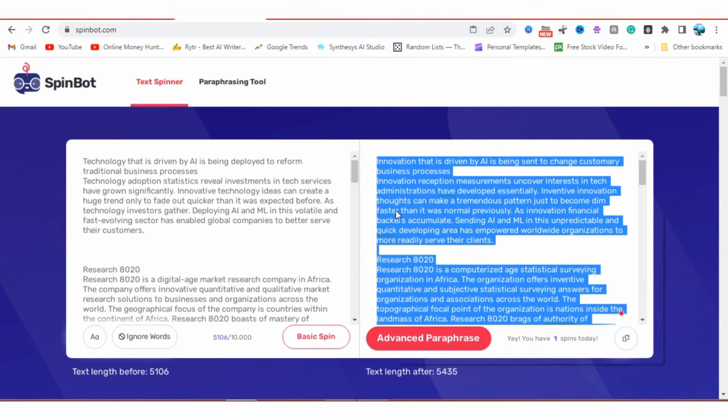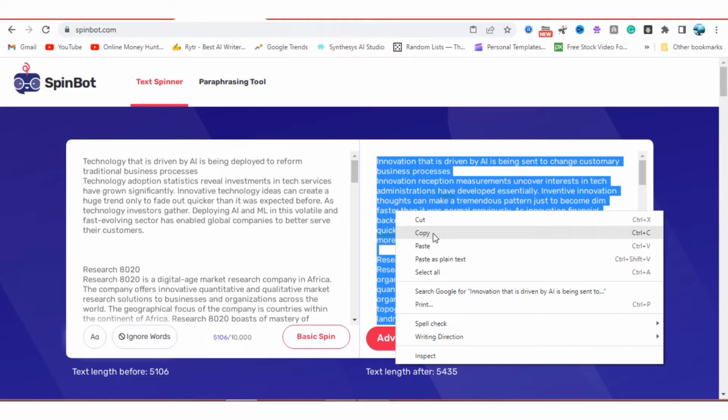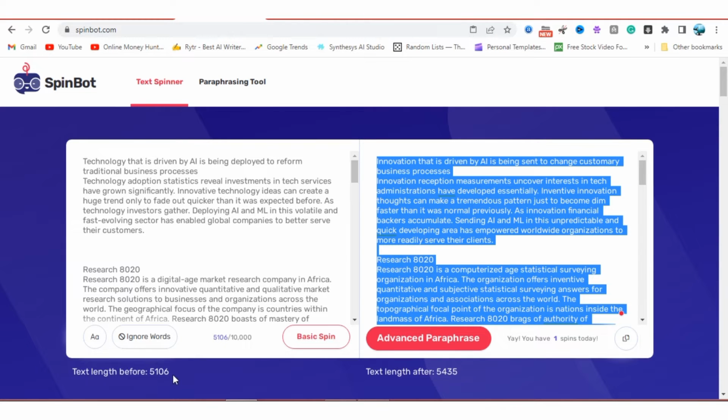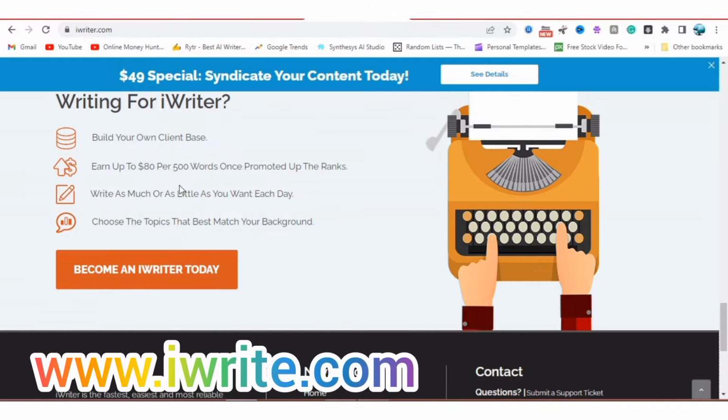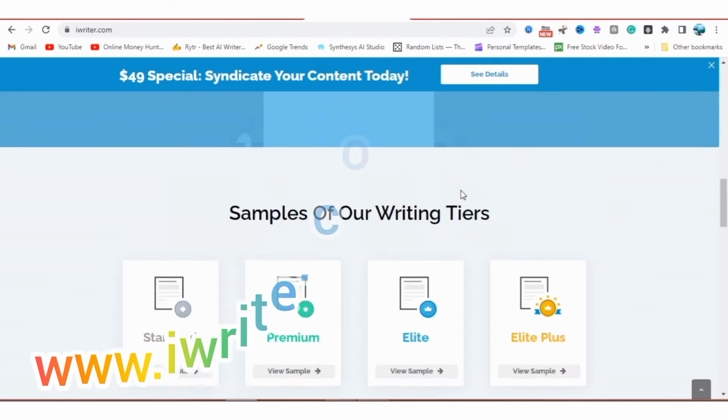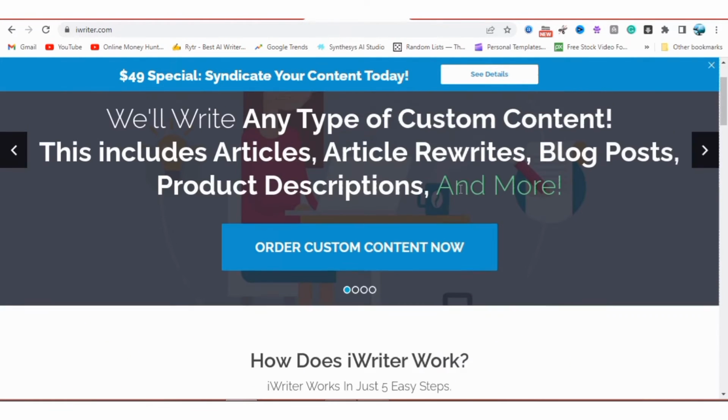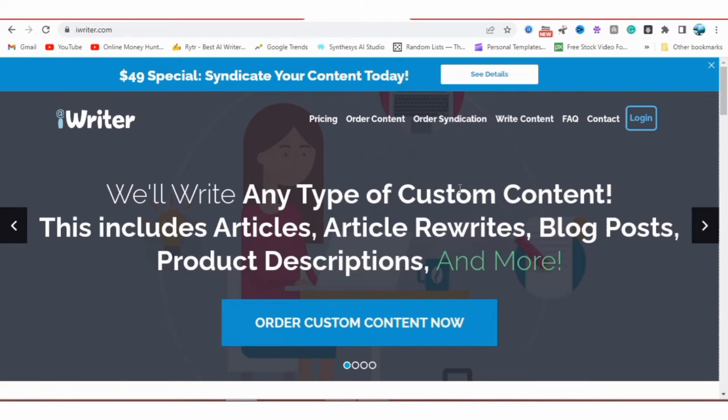You copy this and go to this particular website that I will reveal to you. There are 3 websites that I will reveal to you right now that will make you cool cash. At least you can make $500 plus if you follow me step by step. Let me reveal this to you. iWrite is a website that will pay you for your article. As you can see here, you don't write anything. All you need to do is just to copy and paste, and you keep making that money.